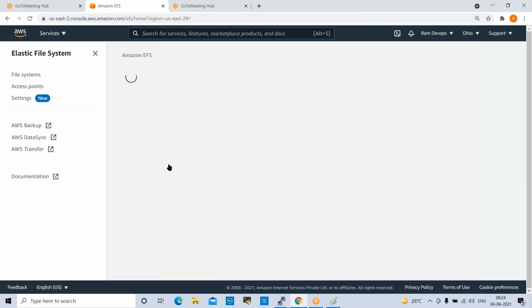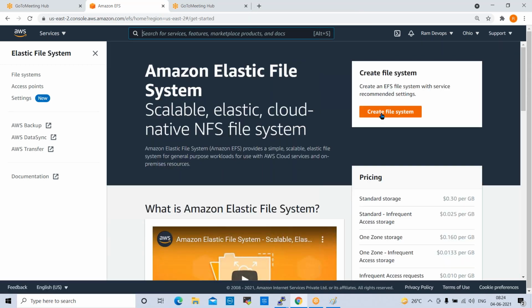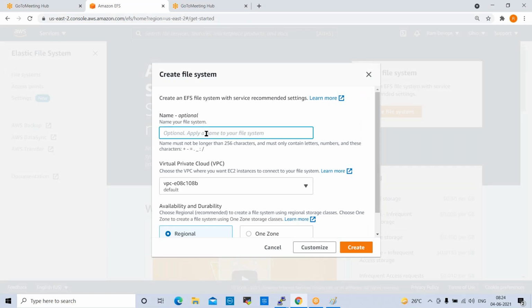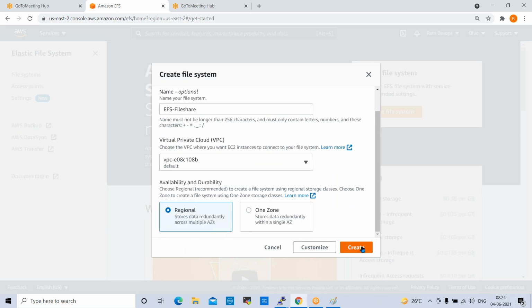Click on this. So create file system. Click on create file system. File system name, EFS file share. You can give some name here. For the VPC, you can keep the default VPC here. Regional or one zone, whichever, you can use the default one, and click on create.